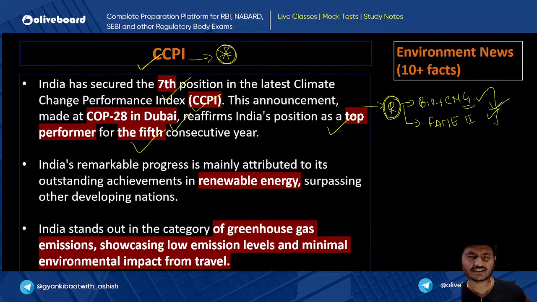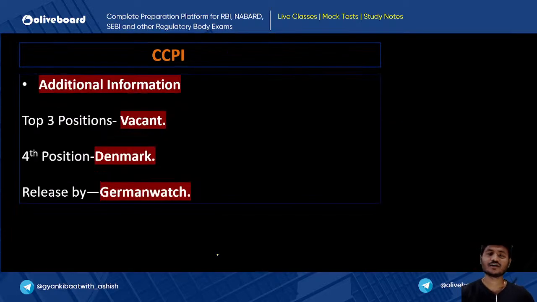India's remarkable progress is mainly attributed to outstanding achievement in renewable energy. India stands out in the category of greenhouse gas emission, showcasing low emission level and minimal environmental impact from travel. One more thing to remember about CCPI is that the top three positions are vacant, and third and fourth position has been acquired by Denmark, and it has been released by German Watch.